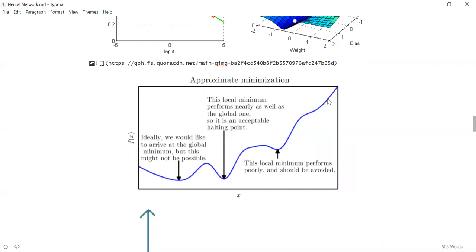Whenever you are starting with different kinds of random initialization, sometimes you can start from here, sometimes from here, sometimes from here. So every time you end up at a different position in the training. If you are lucky, you will reach the global minima. If you are not lucky, you might get stuck in local minima. But that is still fine, because local minima is better than the point where we started. If local minima is giving you 95% accuracy, global minima will give you 99% accuracy, and the point where you started will be 0% accuracy.